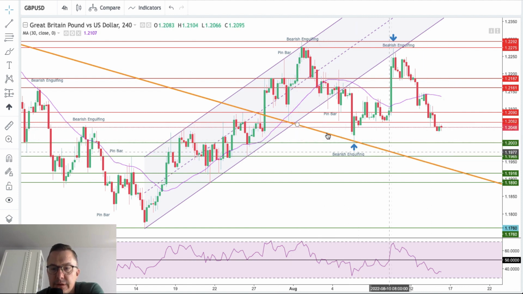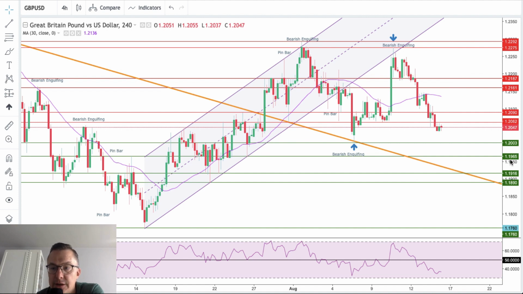Why? Because they want to put the prices back below the thick orange line, which is the short-term trend line. We are out of the channel already, so please be careful with trading very aggressively to the upside. All of these nice green candles have been retraced. Momentum remains negative, and it's quite strong negative momentum, 37 points only, and there's still some room to the level of 30. So I guess there might be some spikes towards 1.2003,